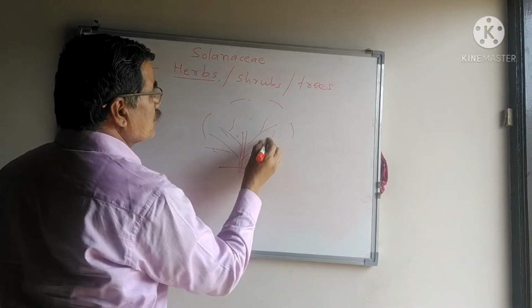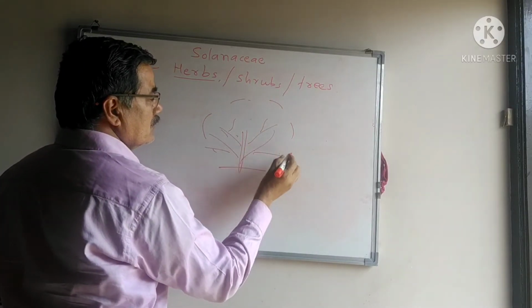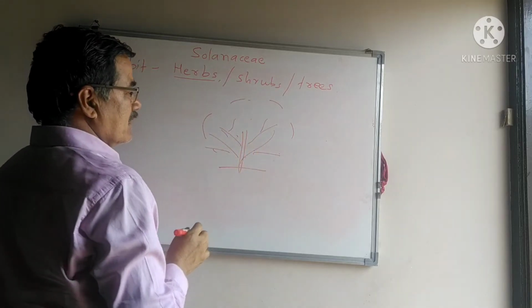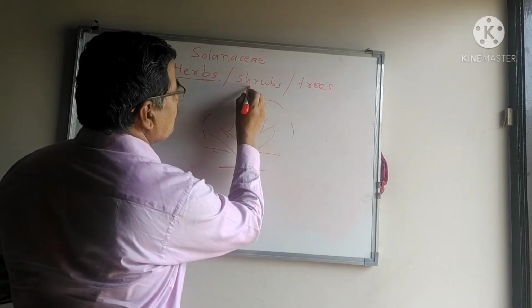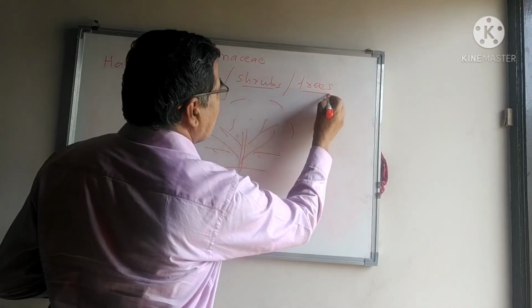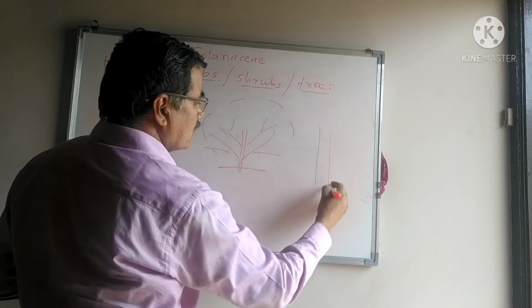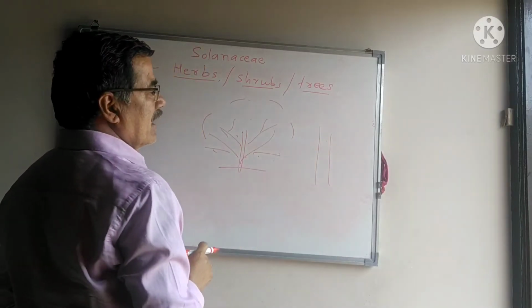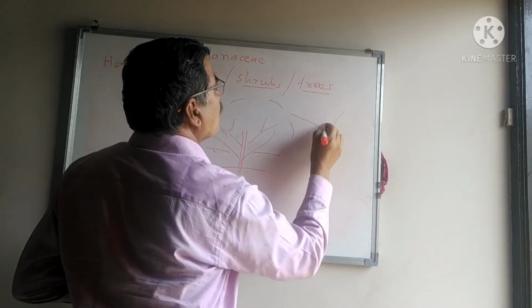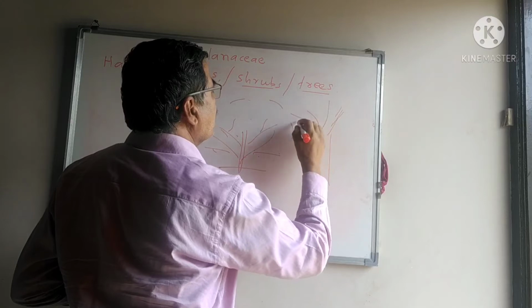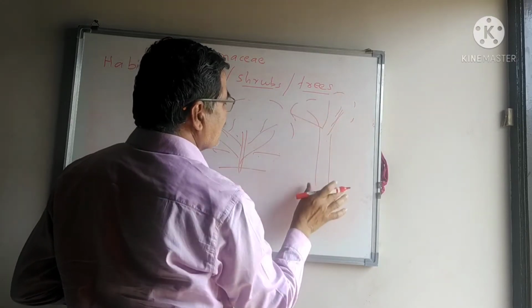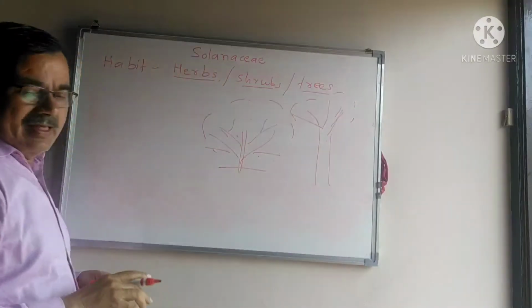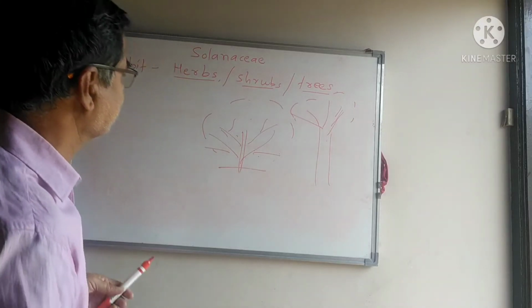The branches become solid, hard and sturdy due to the formation of secondary growth. They are known as shrubs. Rarely trees, with a main stem of some 10 to 15 feet in height. From the top of the crown it gives rise to branches and sub-branches. They are known as tree plants.